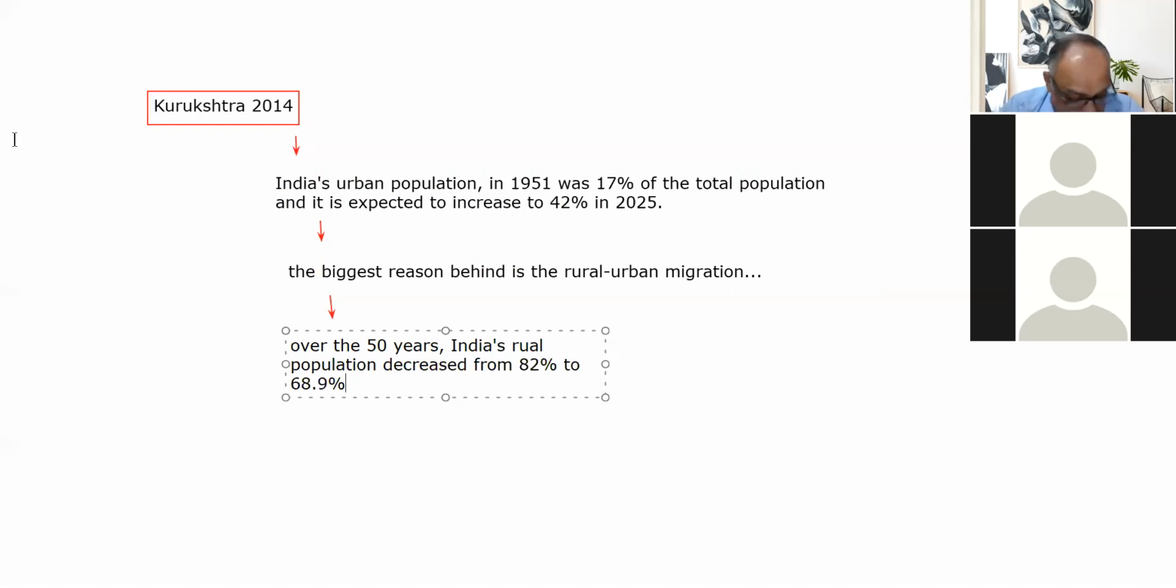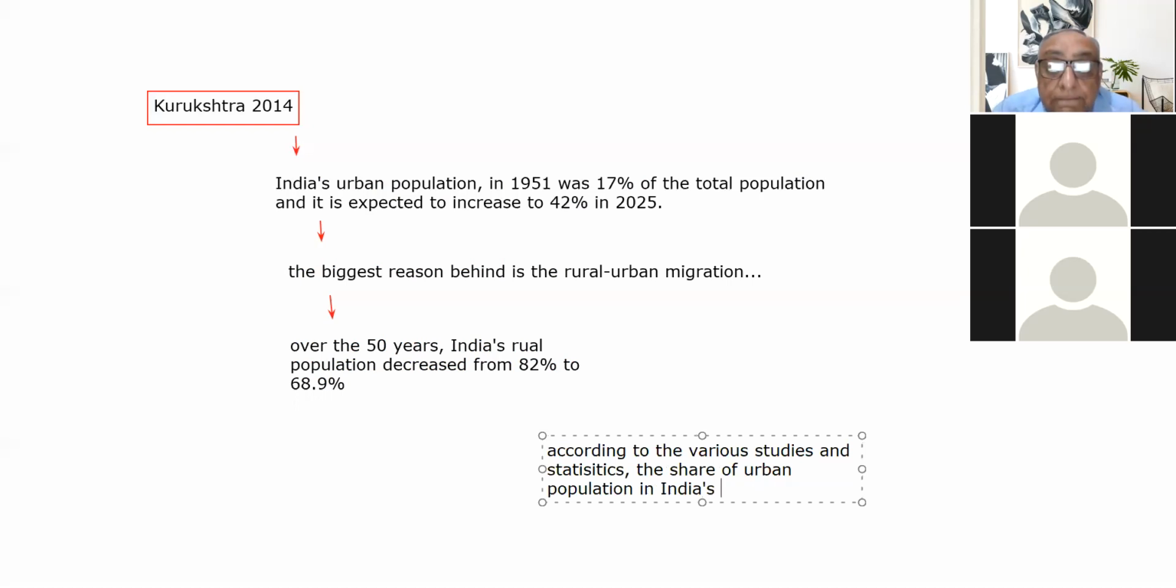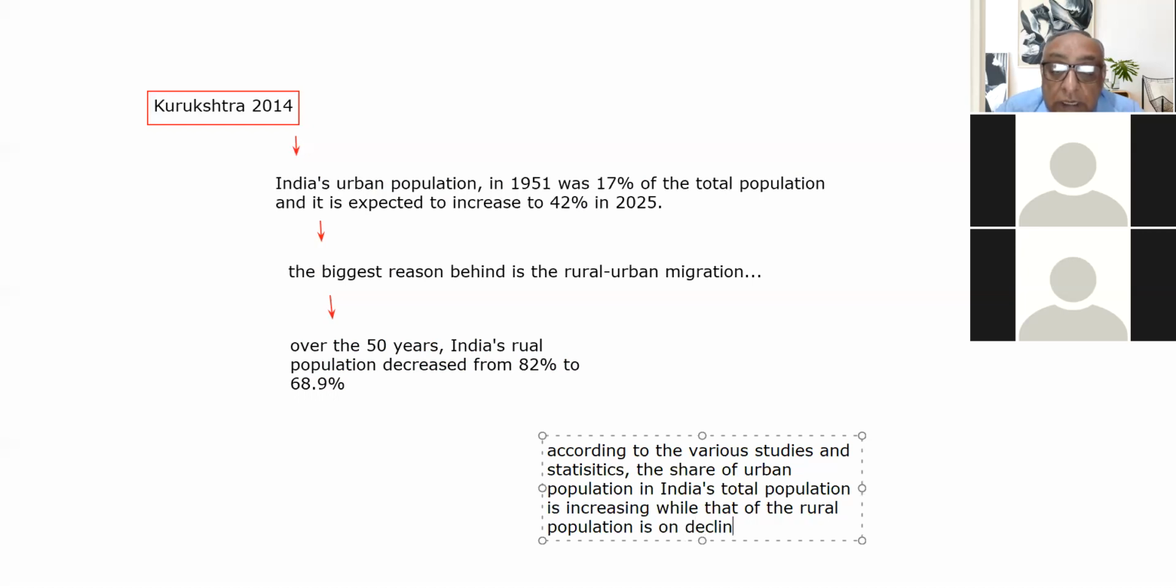So now we need to think on this. A direct question can be there: according to the various studies and statistics, the share of urban population in India's total population is increasing, while that of the rural population is on decline.